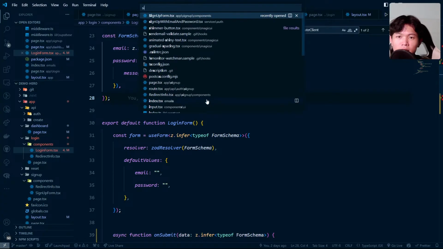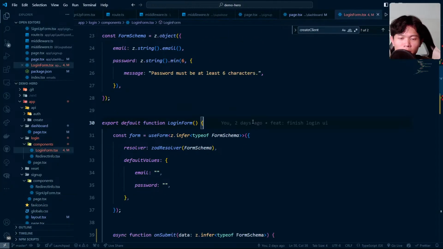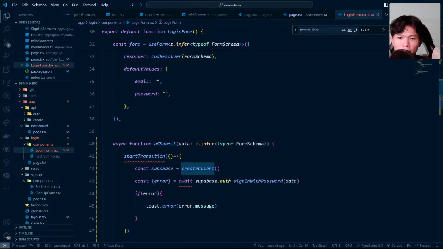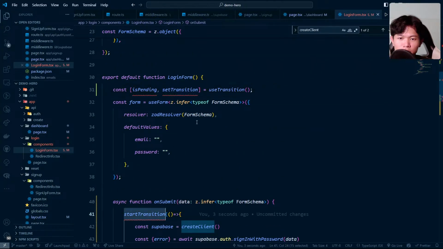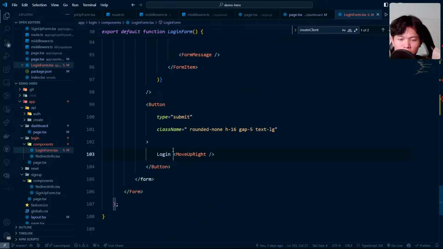Let's copy some things from the sign up, which is right here. This one. And then we have our startTransition right here, and we have our isPending. And then we can use that to do the logic of the loading screen. So we have the loader right here, which is the icon from Lucide React.